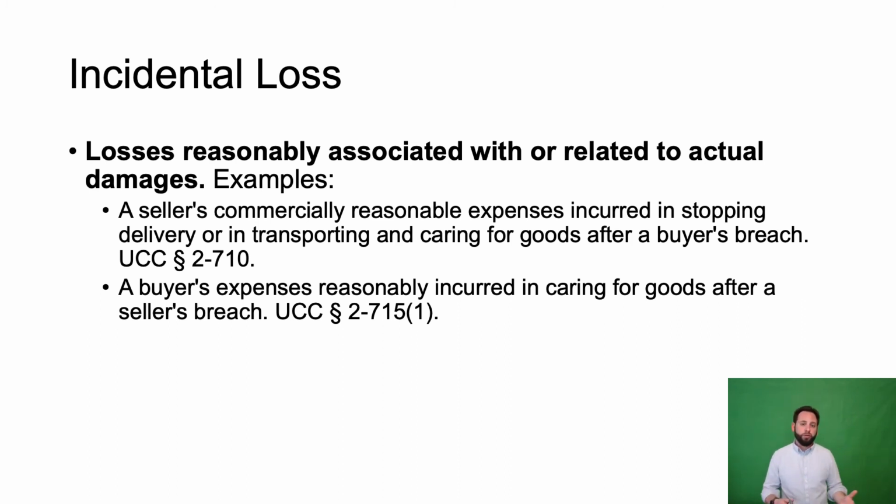Here are two examples that may give you some idea of how to spot these incidental damages. A seller's commercially reasonable expenses incurred in stopping delivery or in transporting and caring for goods after a buyer's breach are incidental losses of that seller. And a buyer's expenses reasonably incurred in caring for goods after a seller's breach is also an incidental loss.